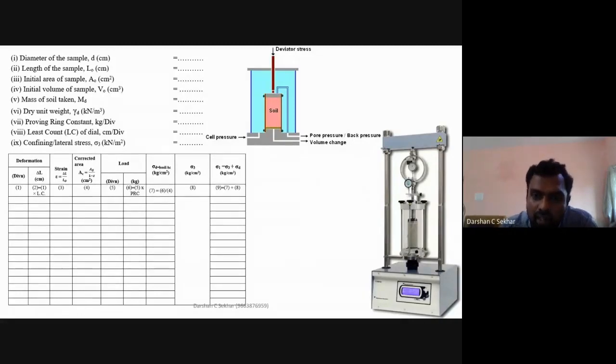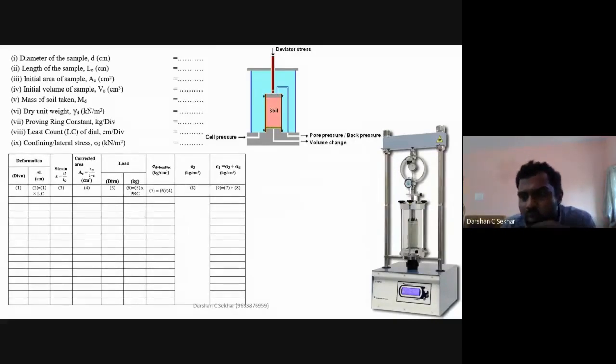Again, at the bottom and the top, I'm going to put a plastic piece here, such that it is going to be watertight. Then put up an O-ring there. So I'm going to ensure that this membrane is holding my soil sample, and whatever the pressure coming from the water, it is not going to let my water seep into my soil mass.